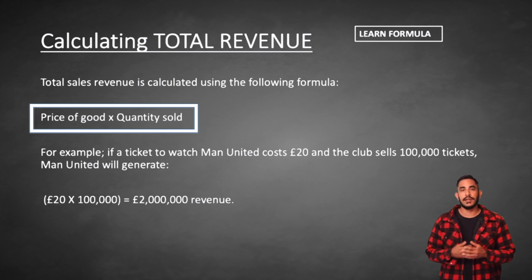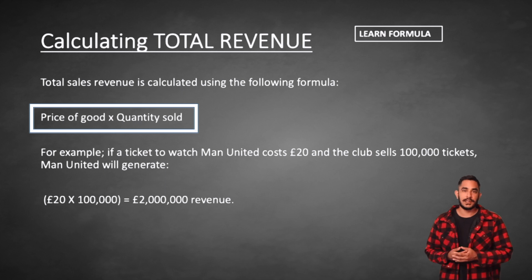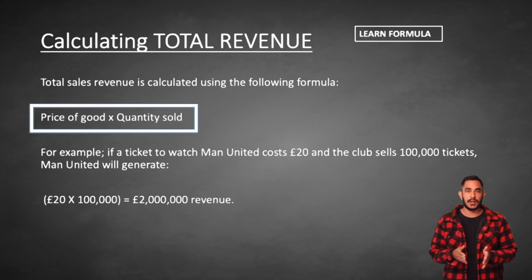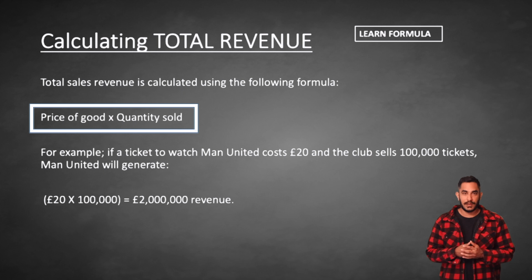So how do we calculate the total revenue for a firm, or the income generated from sales? Well, the formula is you take the price of the good per unit and times it by the number of units sold, and that will give you your total sales revenue, or your total revenue for that firm.